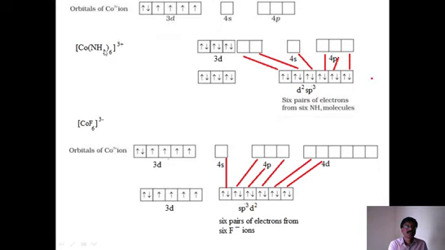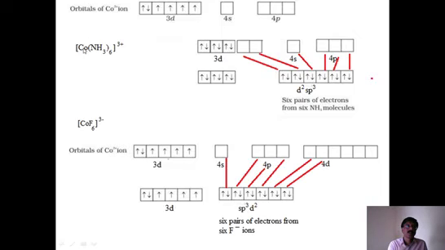The oxidation number is the same for both cobalt ions. What is the difference? Only the ligands are different. Here amine is the ligand, which is strong. Here fluoride is the ligand, which is weak. So first of all, you have to understand very carefully what the difference is and what the major features of the complex are. Whenever you look at a complex, first look at the central metal ion, what its oxidation number is, then what the ligand is, the nature of the ligand. After that, we decide other things.